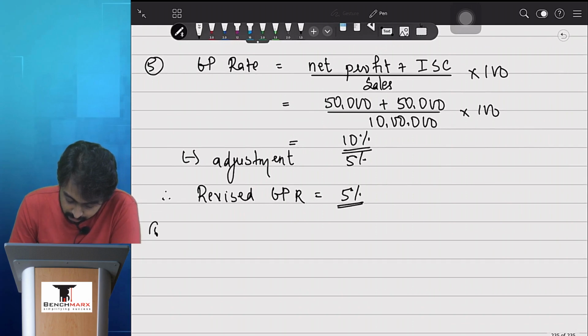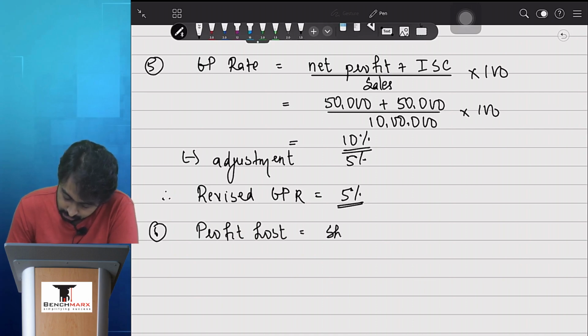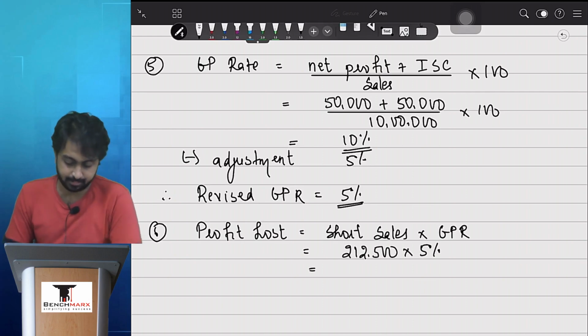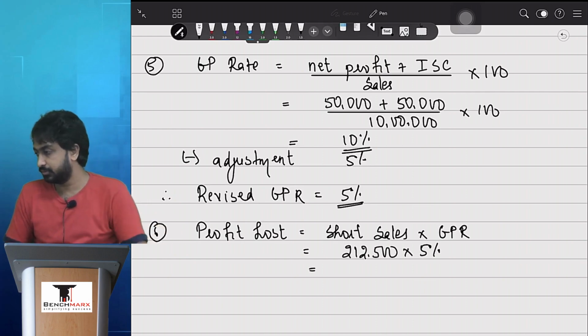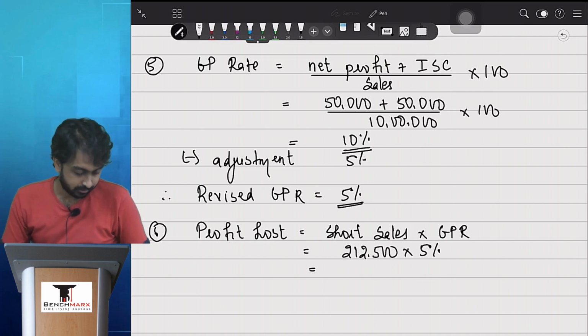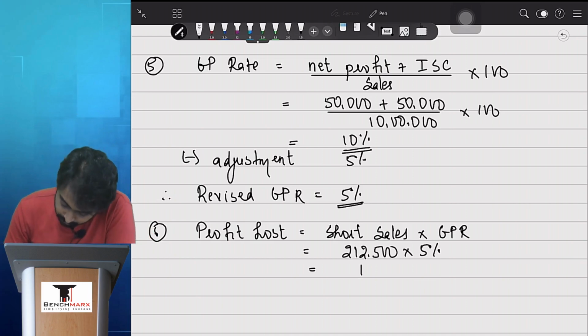Now that we have got the GP rate, we can definitely find out the profit lost, and profit lost is equal to short sales into GP rate, that is 2,12,500 का 5%, which is 10,625 rupees.